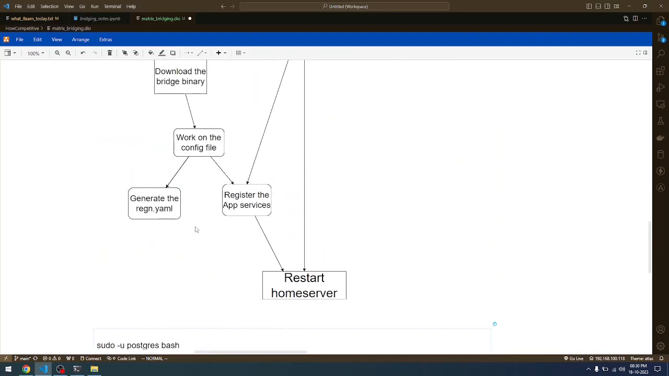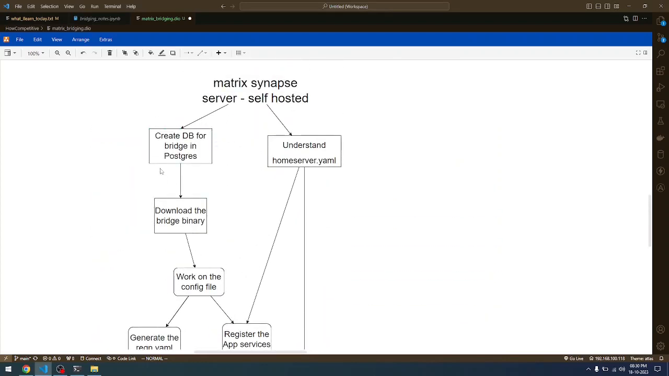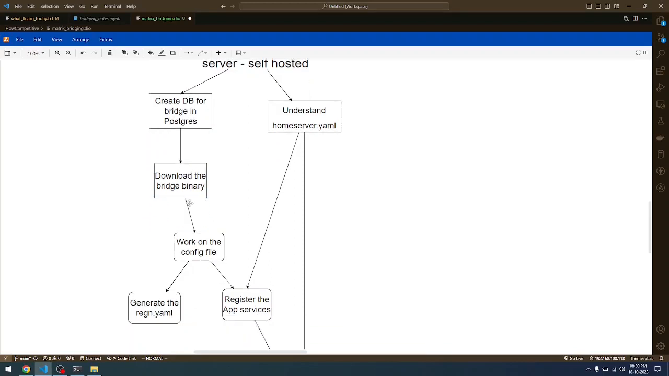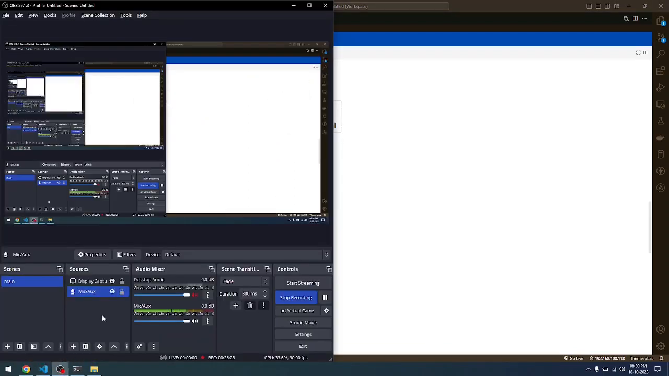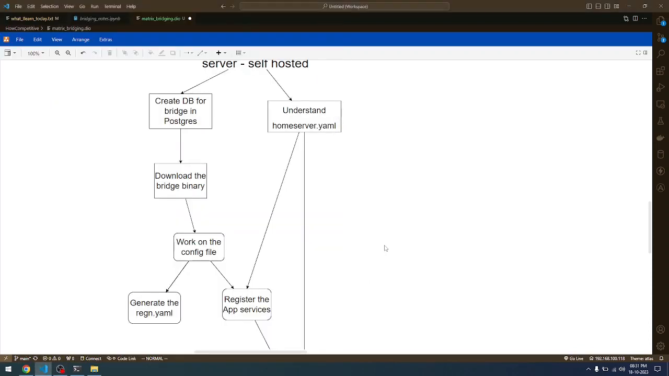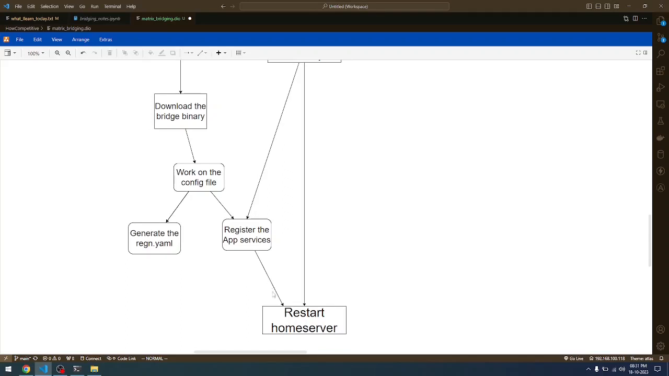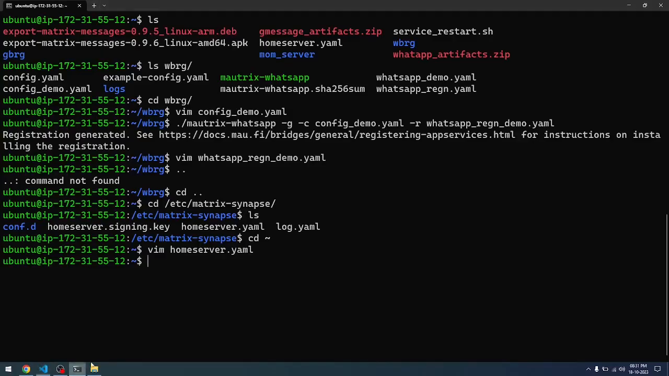Let us go back here. We have seen creating the database. We have seen downloading the binaries. We have seen how the configuration file has to be modified, the generation of the registration.yaml file, and after that we understood the homeserver.yaml. We registered the app services, and now we need to restart the home server. Before we do that, we need to do one more important step. The registration.yaml file, let me go into the bridge folder, that is the WhatsApp bridge.